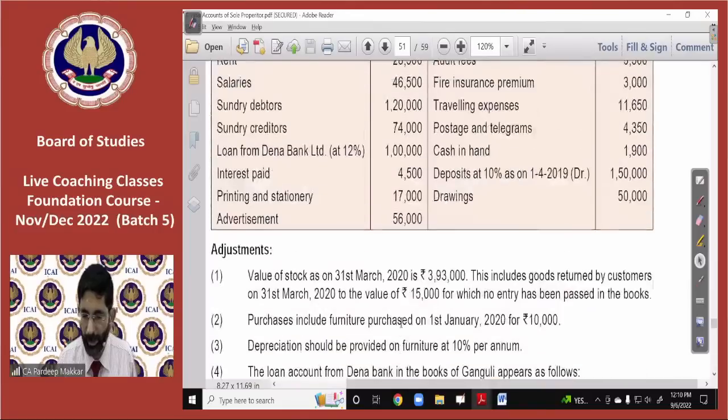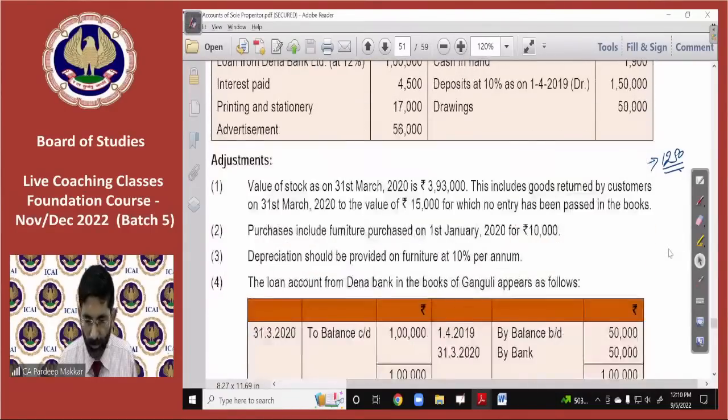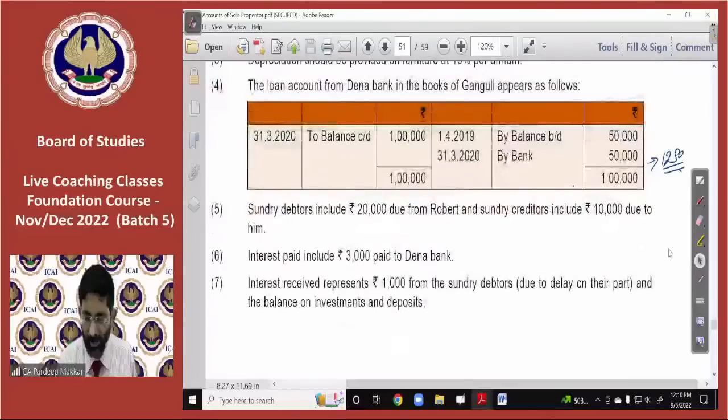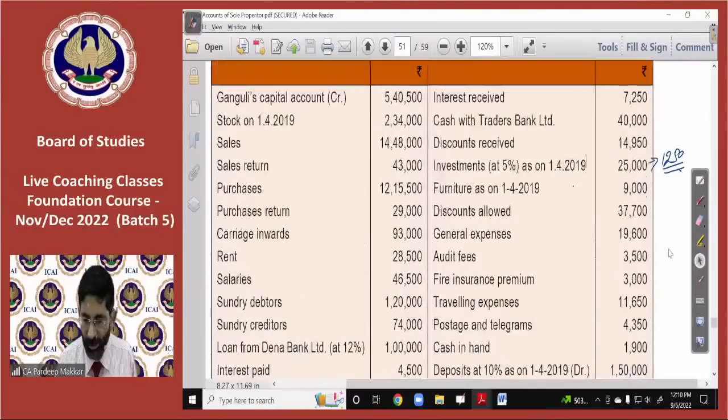So see what the investments are. We have an investment worth rupees 25,000 at the rate of 5% from 1st of April, for the full year. So interest is 1,250, 5% for 1 year. Interest received represents 1,000 from sundry debtors. So how much interest received is given to you? See here, it is 7,250.